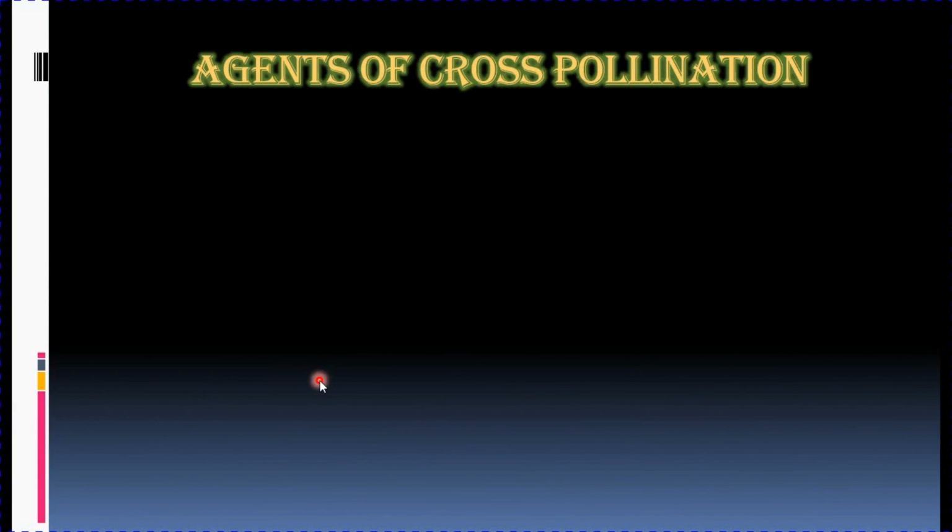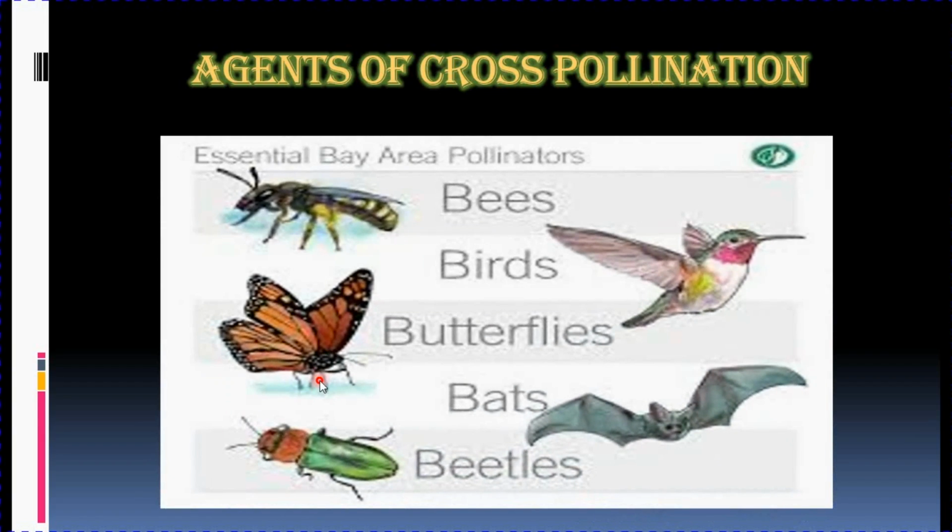Now coming to agents of cross pollination. There are various agents of cross pollination, so let us study one by one. What are these agents? There are mainly two types of agents, biotic agents and abiotic agents. Biotic agents means living organisms help in cross pollination, and abiotic means non-living things help in cross pollination. So let's study what are the biotic agents.